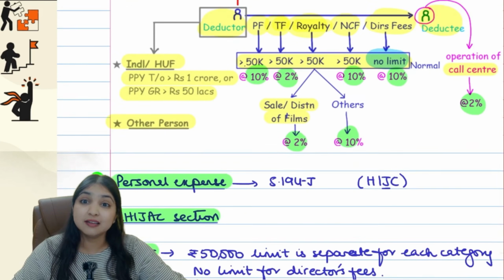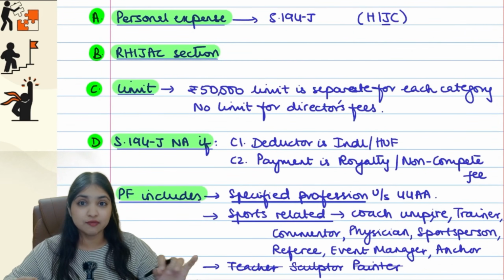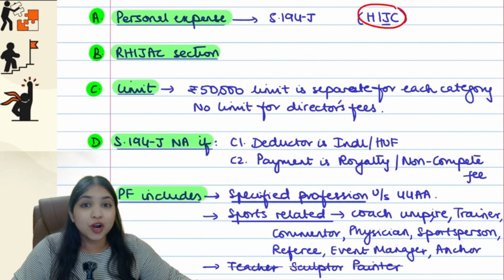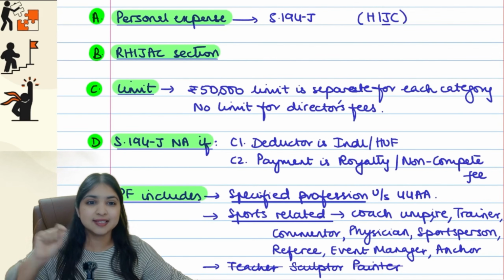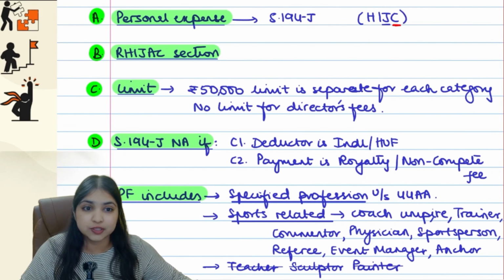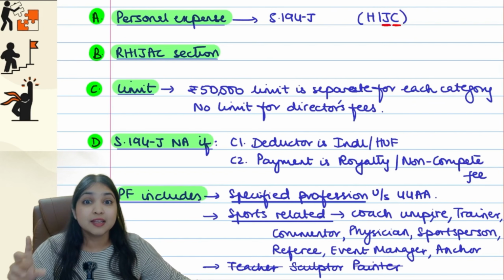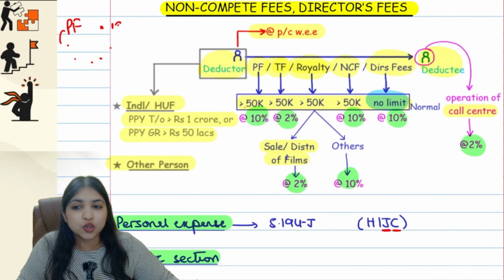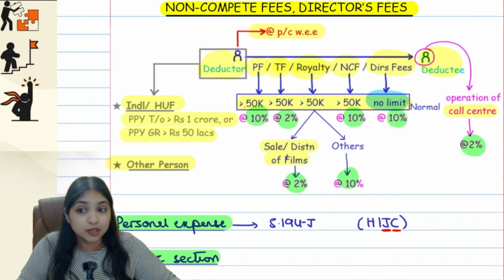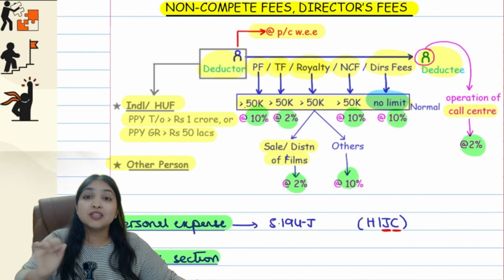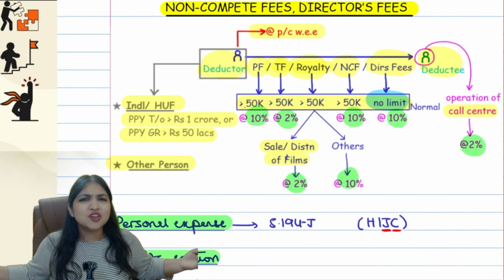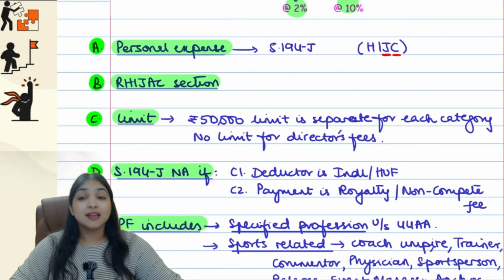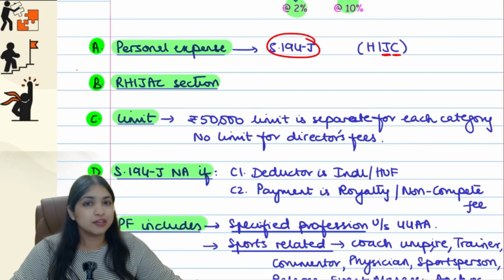Now let's see the other special points of this section 194J. In 4 sections I told you that it should not be a personal transaction. HIJC. Here we have already learned 194C and now we're learning 194J. It should not be a personal transaction. I'll give you one small example. I went to the doctor for a surgery. Now I have to pay him doctor's fees, which will be professional fees. But that's going to be a personal transaction. It is not relating to my business or profession. 194J will not apply. If it's a personal expense, 194J will not apply.